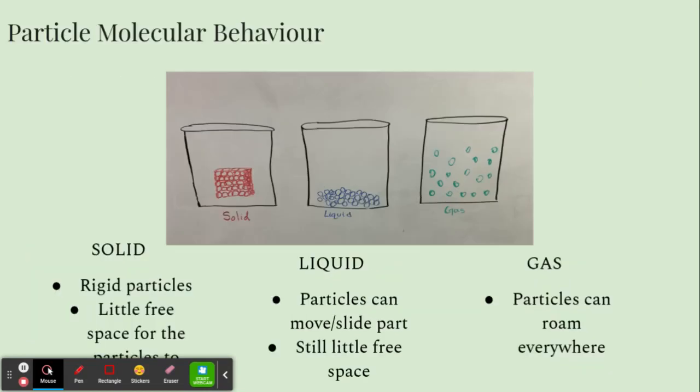As for the behavior of molecules, in solids, the particles are rigid and always in contact with each other. There is little free space for the particles to move around. In a liquid, the particles can move and slide past each other, but there is still a little free space for the particles to move around. In a gas, the particles can roam everywhere.